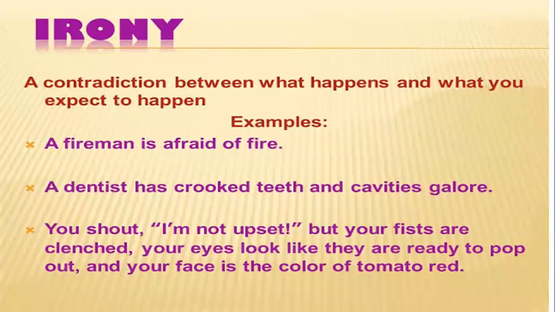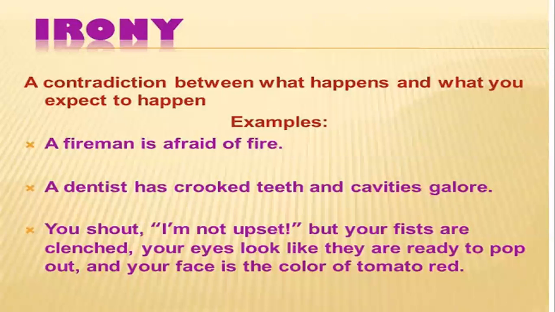A dentist has crooked teeth and cavities galore. A dentist must be having nice teeth, but if he has crooked teeth and there are cavities in them, this is again a case of irony. You shout, I'm not upset, but your fists are clenched, your eyes look like they are ready to pop out, and your face is the color of tomato red.